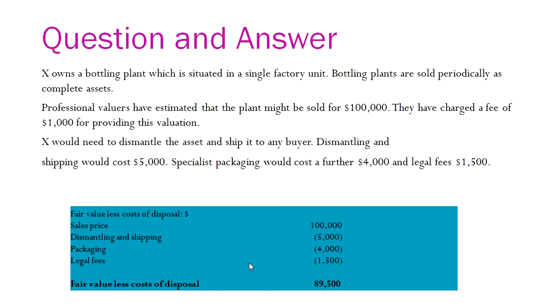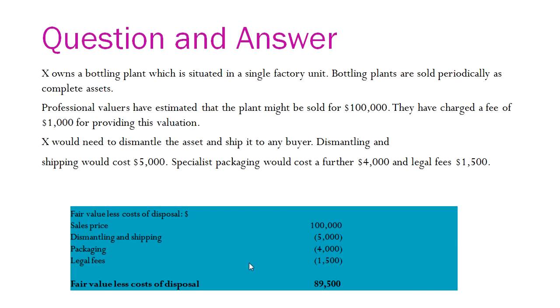Here there is one question in which the sale price is $1 lakh. A fee of $1,000 for providing the valuation is charged. X will need to dismantle the asset and ship it to the buyer, and the dismantling and shipping charges will be $5,000, and the specialist packaging will cost a further $4,000, and legal fees of $1,500.